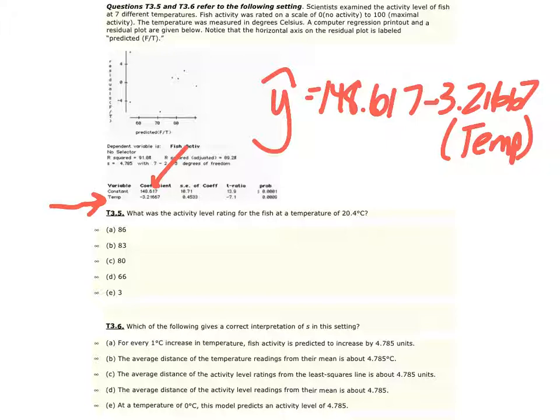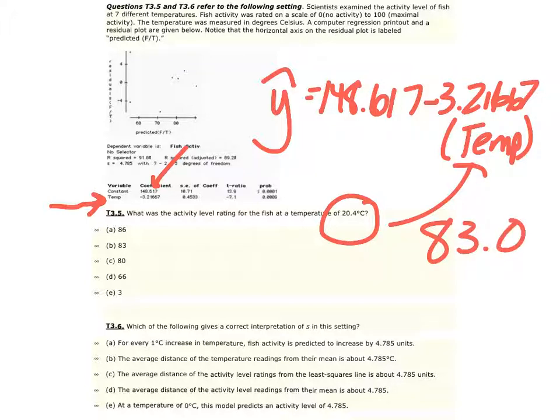All we need to do is take the temperature and plug it into our model to see what we get. When we do that, you are actually going to get 83.0. That is our prediction. So now you're going to have to back into what the actual observation was.